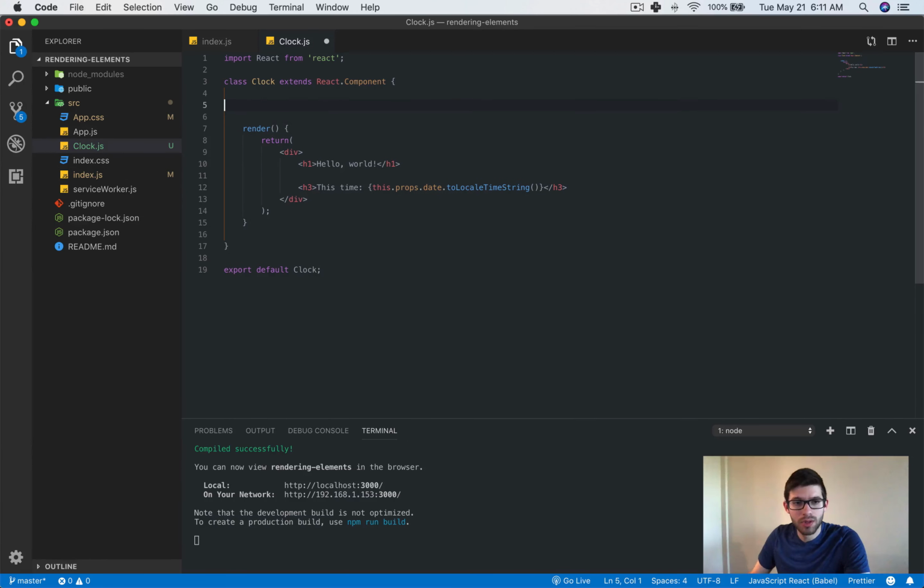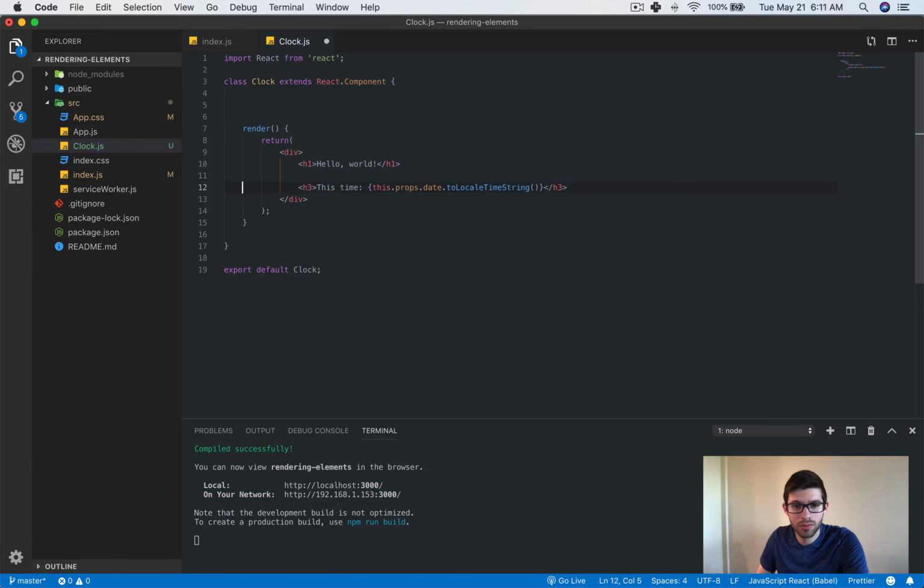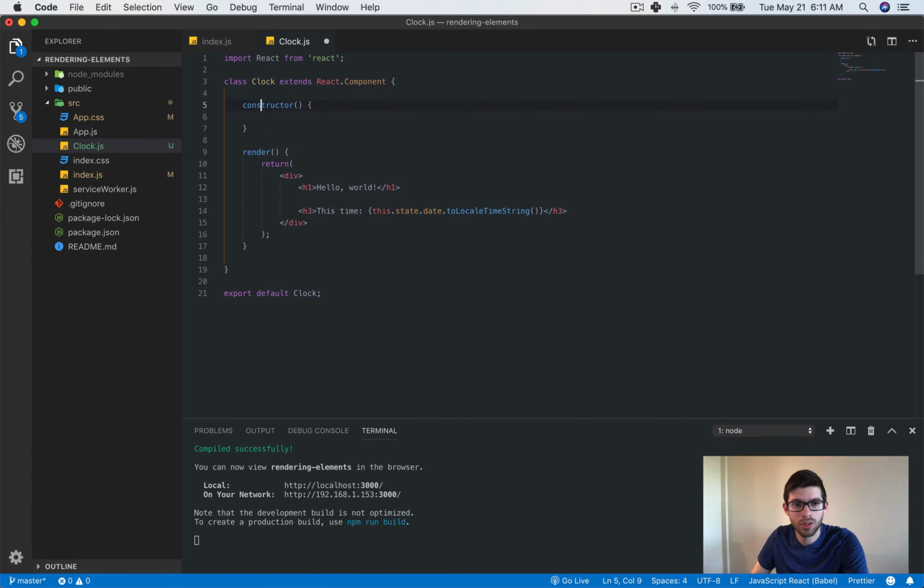So the way that we're going to do that is, actually first we're going to come down here and change this dot props to this dot state. Okay. Next, we're going to add a constructor, which will take in props. However, we're not actually going to use those props, but it does take them in.